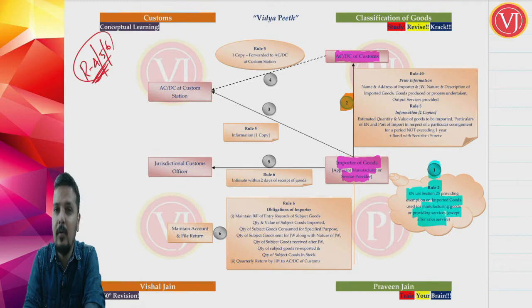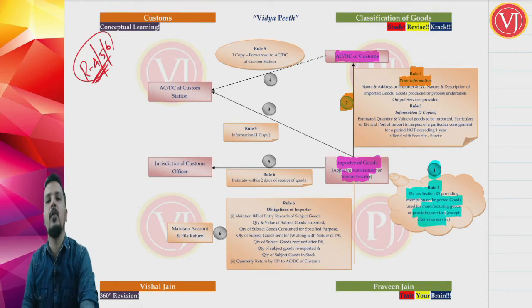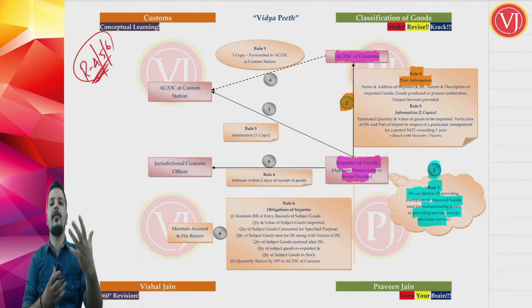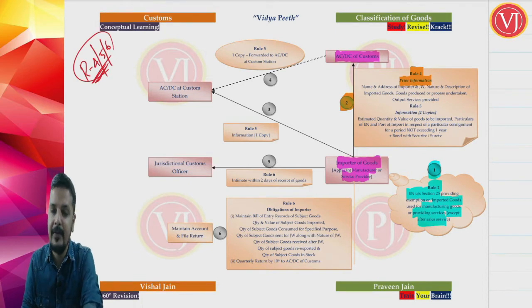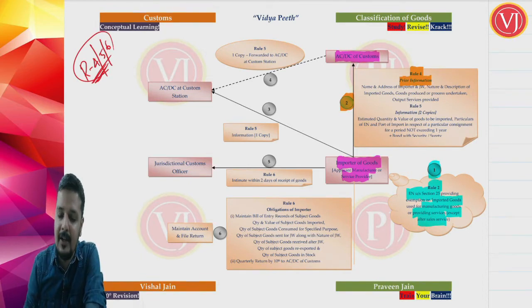Now rule 4 tells that, rule 3's definition we have completed. Rule 4 tells that this importer who is either a manufacturer because he is going to use imported goods for manufacturing something, or a service provider because he is going to use the imported goods for providing any output service other than after sales service, he has to give a prior information. What are the information that he has to give?